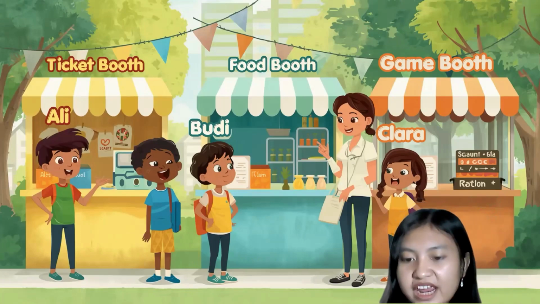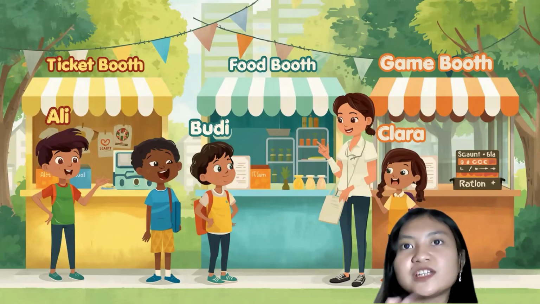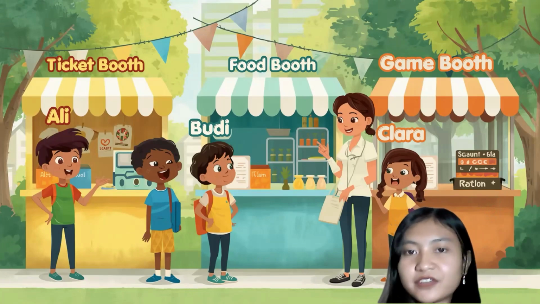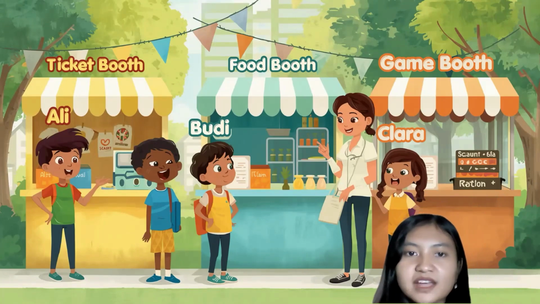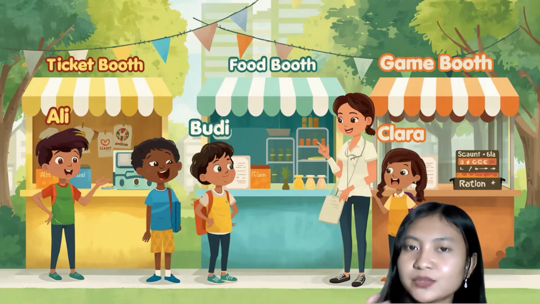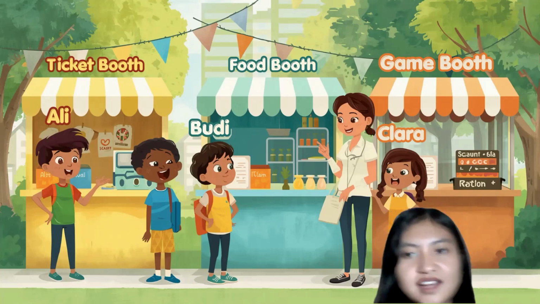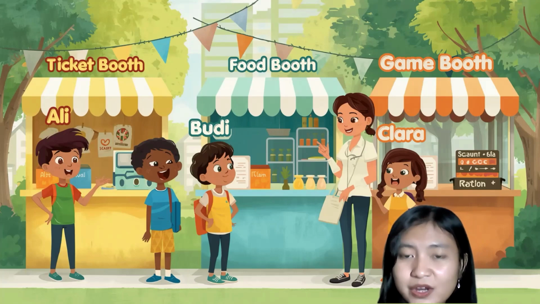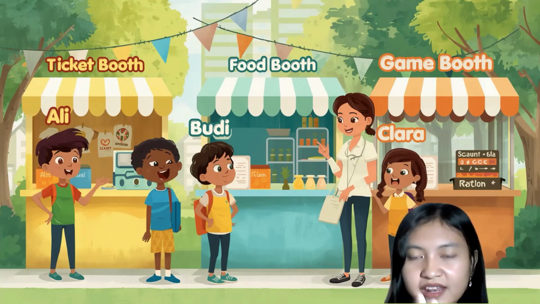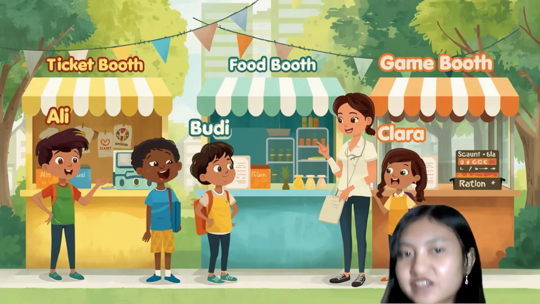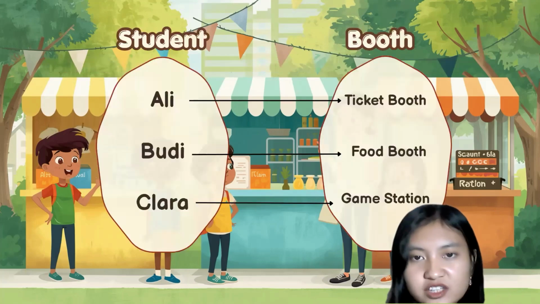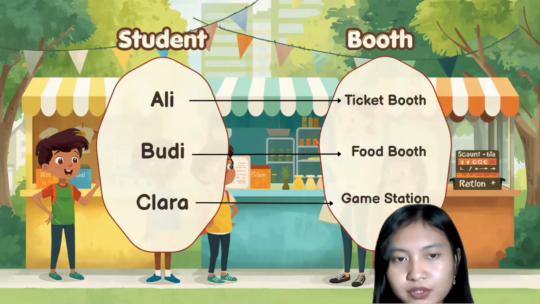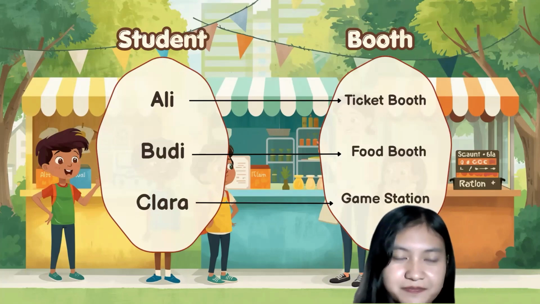There are three students, where the first student is Ali, who is working in the ticket booth, the second student is Budi, who is working in the food booth, and Clara is working in the game booth. So each person and each booth has a connection: Ali to the ticket booth, Budi to the food booth, and Clara to the game station.